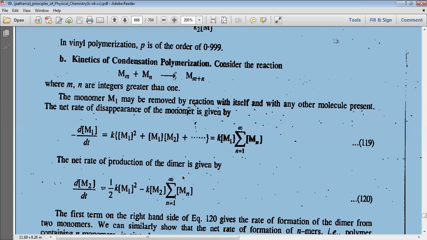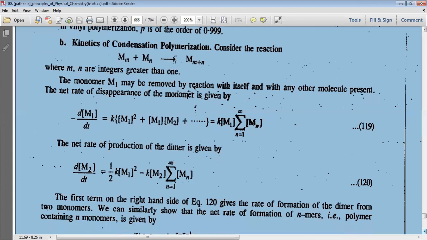The net rate of production of the dimer is given by dm2 by dt equal to half k m1 square minus k m2 summation of n equal to 1 to infinity mn.